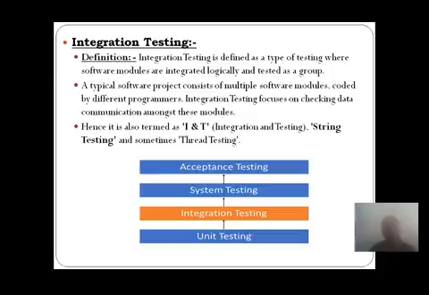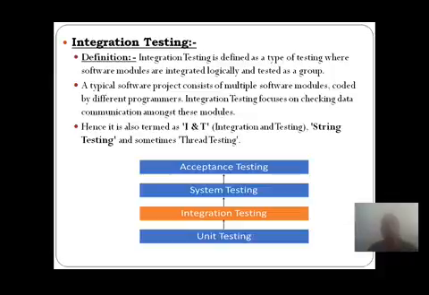What it means is that when we integrate all the sub modules together, it is nothing but a system as a whole. To check that system, we do the system testing. After that we need to consider the acceptance testing. Acceptance testing is about whether the software is going to be accepted by the customer or not.